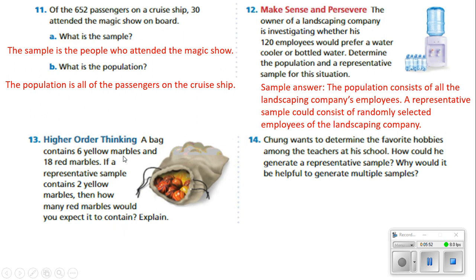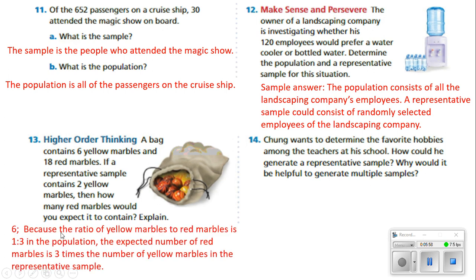This basically tells me there were 18 red marbles, right? So because the ratio of yellow marbles to red marbles is 1 to 3, remember, it says the bag contains 6 yellow marbles, 18 red marbles. If you take 6 and divide it by 6, that'd be 1, and 18 divided by 6 is 3. So that'd be for every 1 yellow marble, there are 3 red marbles.